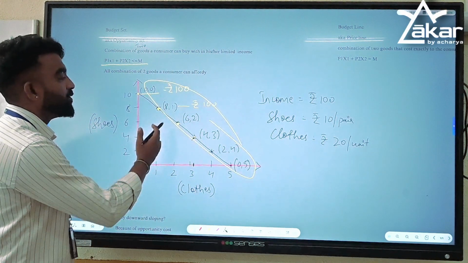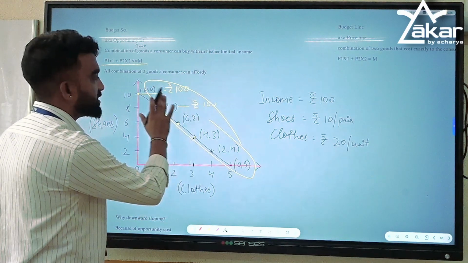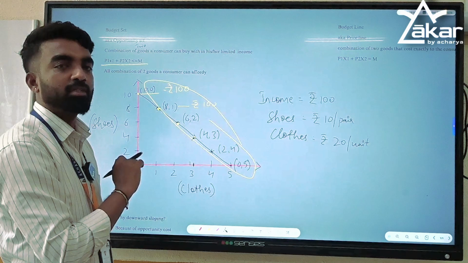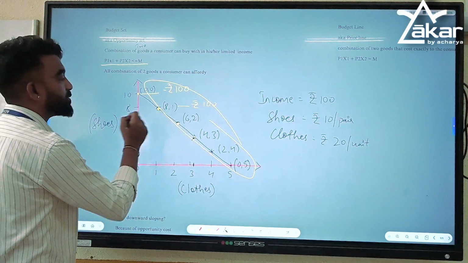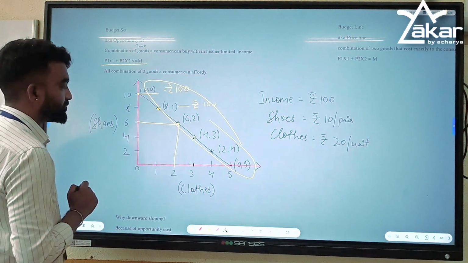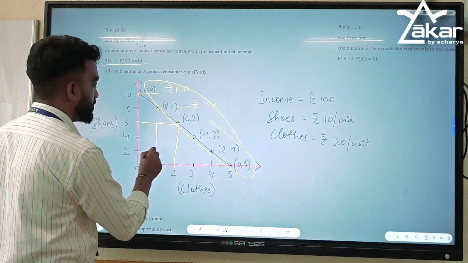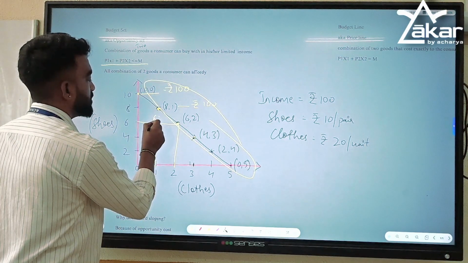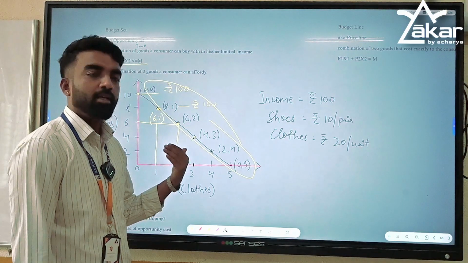Budget set means combinations which cost equal to or less than the income. The budget line is a part of the budget set, but the budget set includes many other combinations. Let's say she wants to buy only one pair of clothes and 6 pairs of shoes. This is well below, or well within, her income level, right?